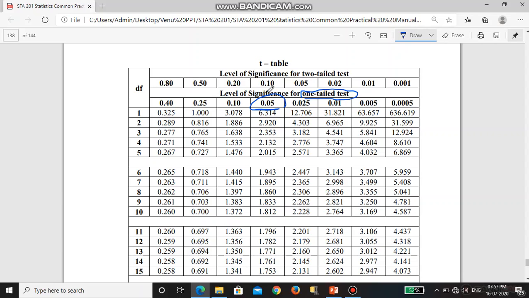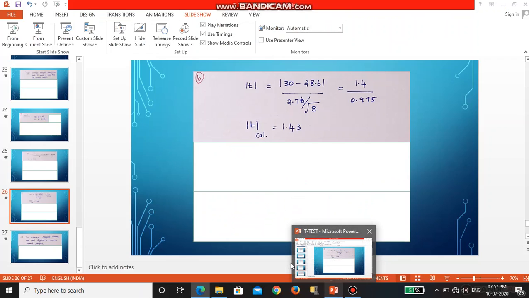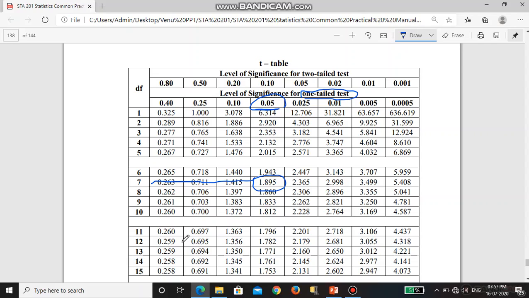The sample size is 8, so the degree of freedom will be 7. You look at 7, and the answer is 1.895. So the intersection of the degree of freedom and level of significance gives the table value, that is 1.895. So this is the t table value.